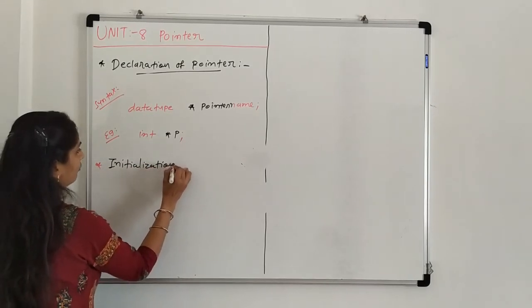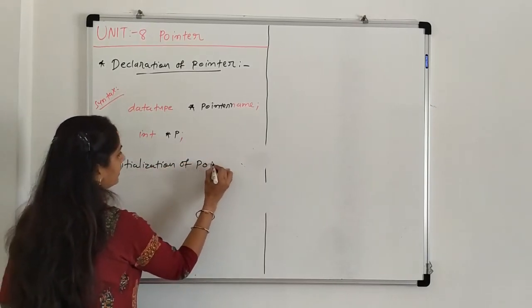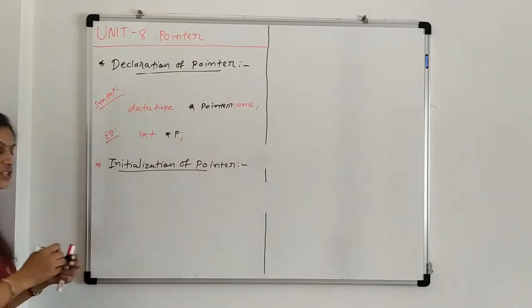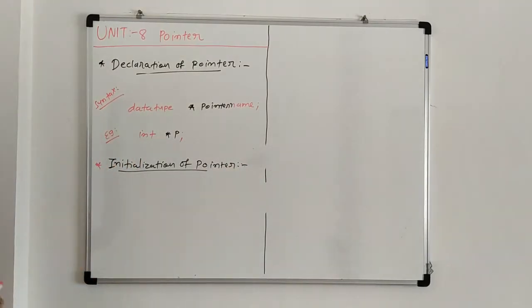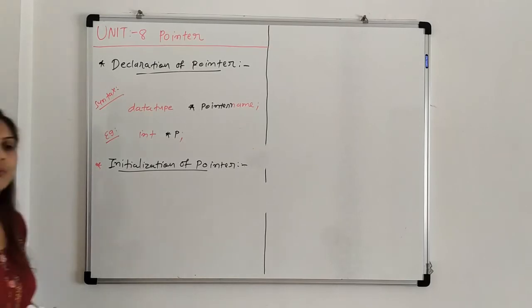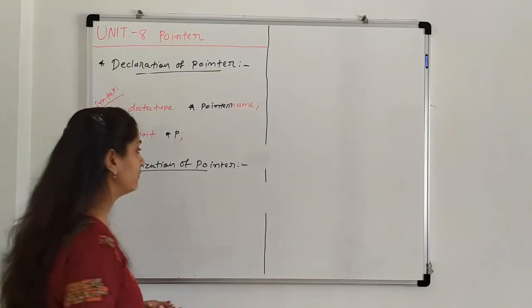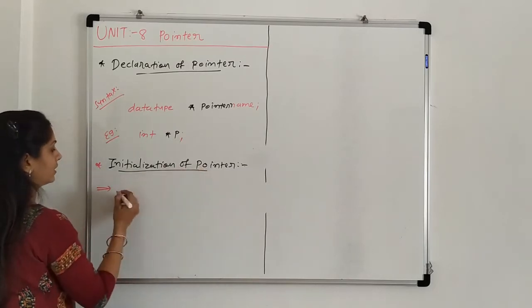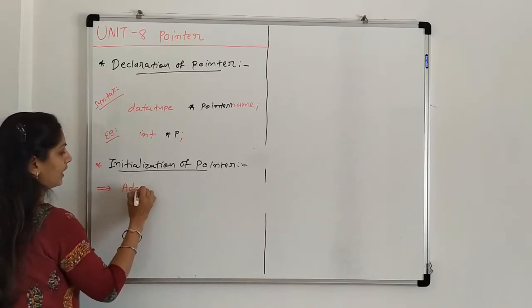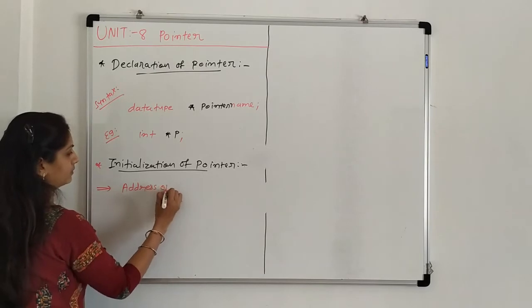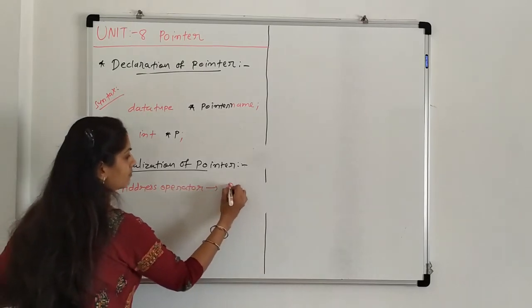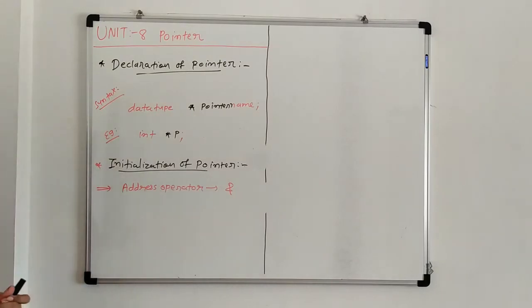Initialization of pointer variable. Now initialization means we have to assign the value. We have to assign pointers to some values. For that, to initialize the value for a pointer, we have to use the address operator. Which operator we have to use? Address operator, and the symbol is the ampersand.